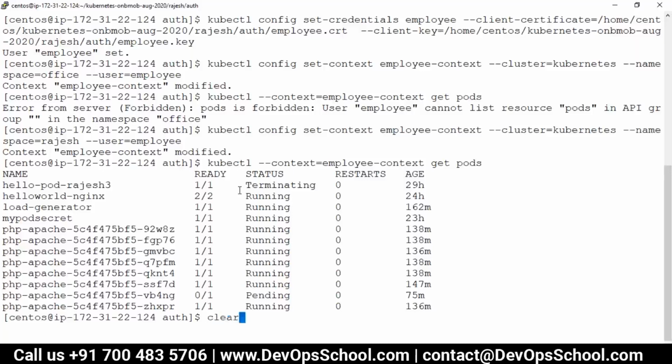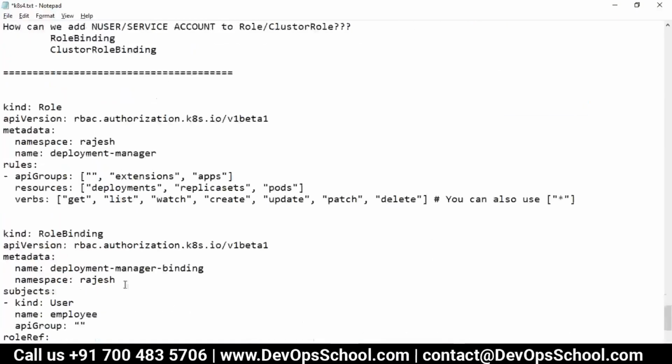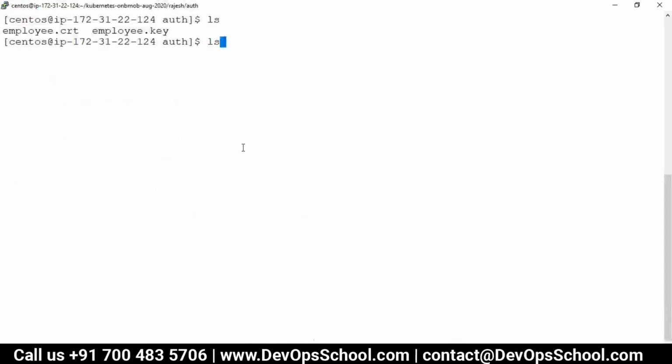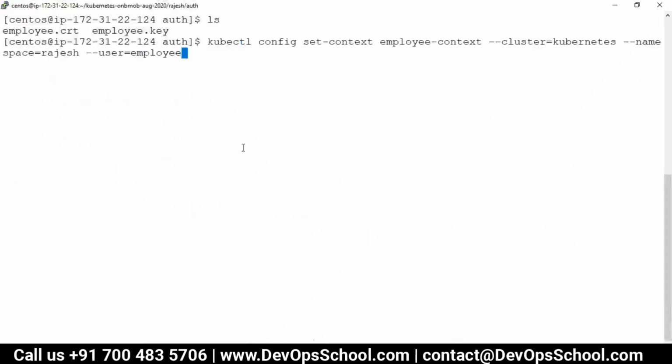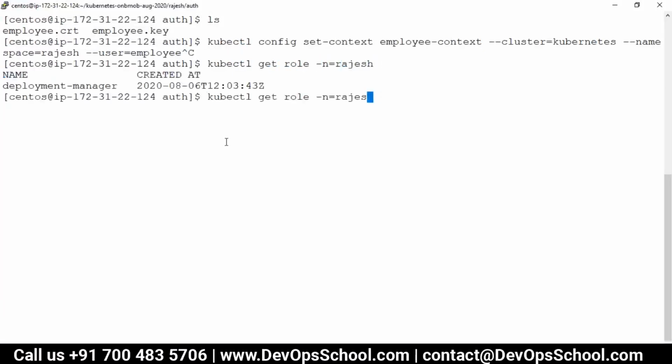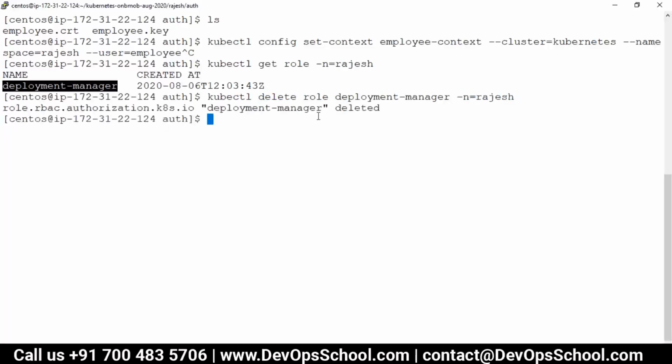Okay. Now can I delete that role binding and role? So let's do this. kubectl get role -n is equal to Rajesh. This is the one. So can I delete this? Delete what? Role. Which role? This role, and I deleted. Can I do the get pod one more time?